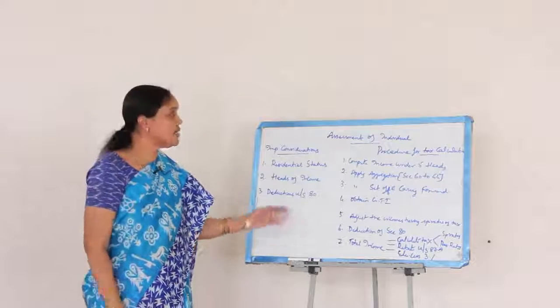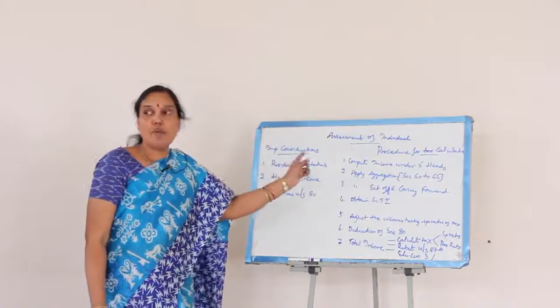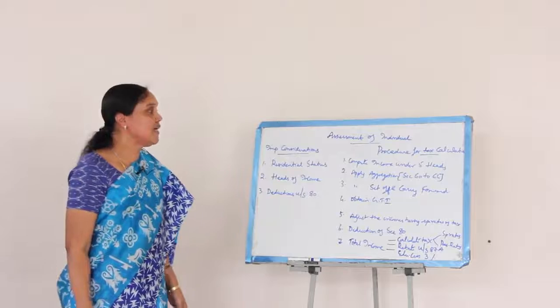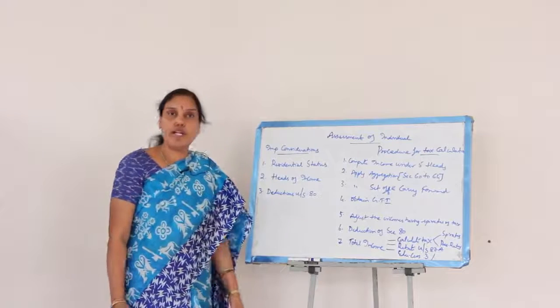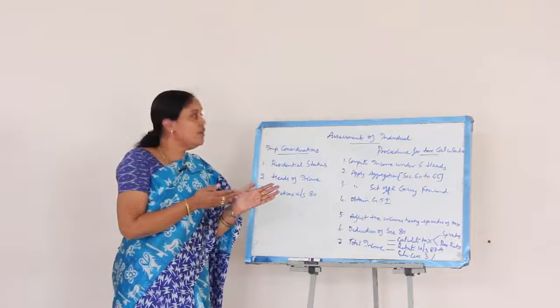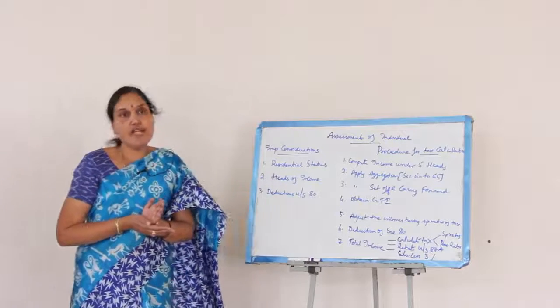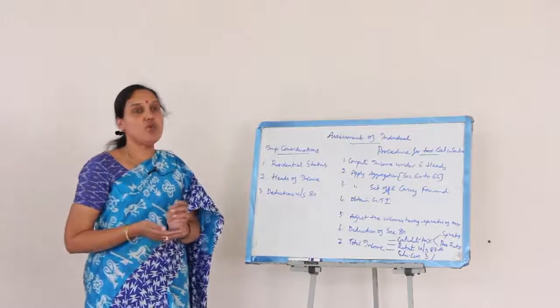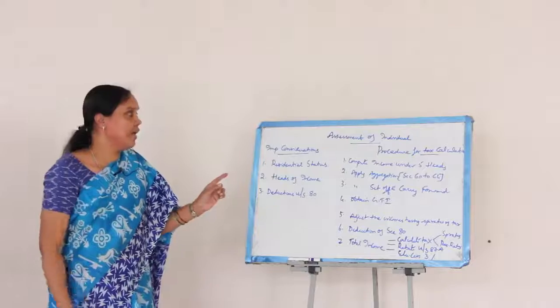The first one is called the salary head of income. The basic feature of the salary head of income is that there should be an employer-employee relationship so that we can compute what the salary income is. We have to apply the provisions of sections 15, 16 and 17 to calculate the taxable salary income.